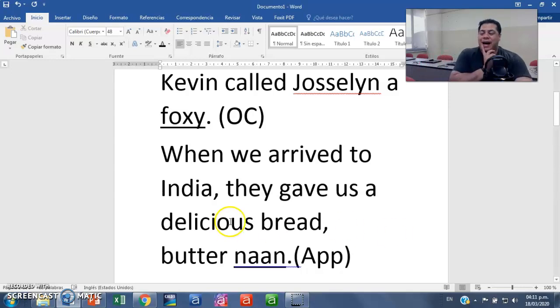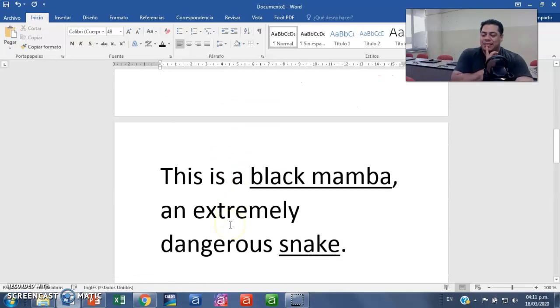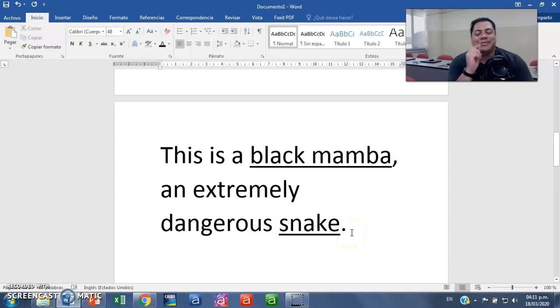Now, I thought of a couple of sentences that show this phenomenon. Pay attention to this. This is a black mamba, an extremely dangerous snake. Now, this is what? A black mamba.